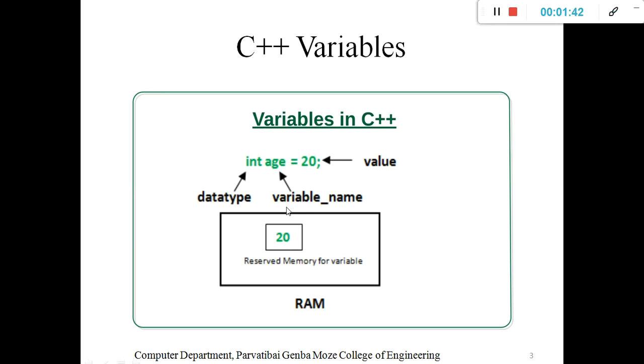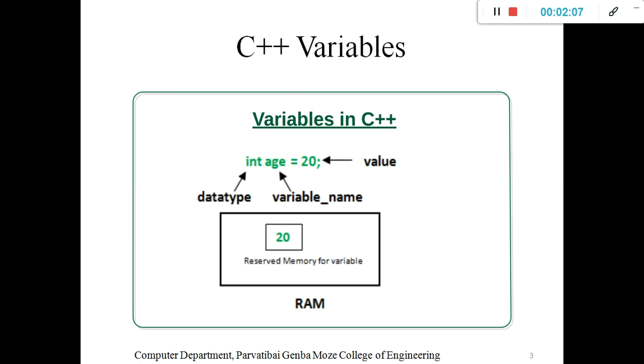Actually it represents like this: under the memory it stores the particular integer value, and that memory is named with the variable name, that is age. The data type is integer, and the value is 20, right? That is simply the explanation of a variable.